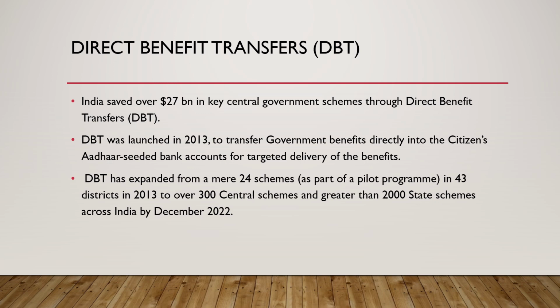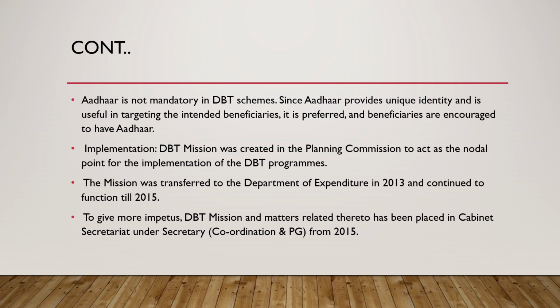Further, direct benefit transfer has expanded from a mere 24 schemes as part of a pilot program in 43 districts in 2013. It was first held in only 43 districts with 24 schemes, to now over 300 central schemes and more than 2000 state schemes across India by December 2022. Almost every scheme is covered under it. Then we should know that Aadhaar is not mandatory in direct benefit transfer schemes.